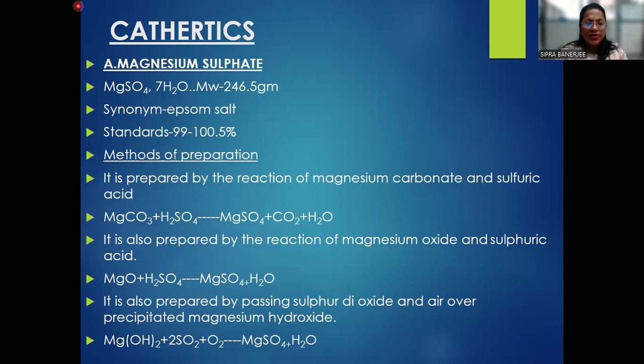It is also prepared by the reaction of magnesium oxide and sulfuric acid, MgO plus H2SO4 giving MgSO4 and H2O. It is also prepared by passing sulfur dioxide and air over magnesium hydroxide, as a result of which magnesium sulfate is prepared.